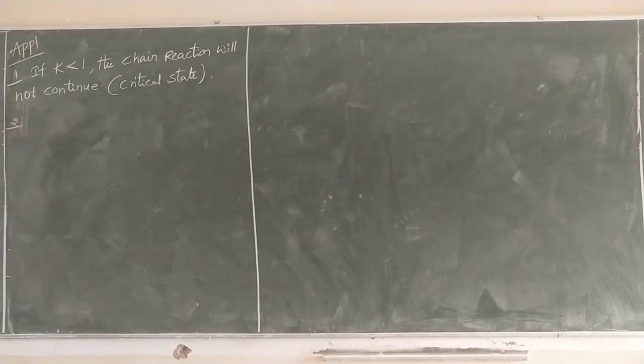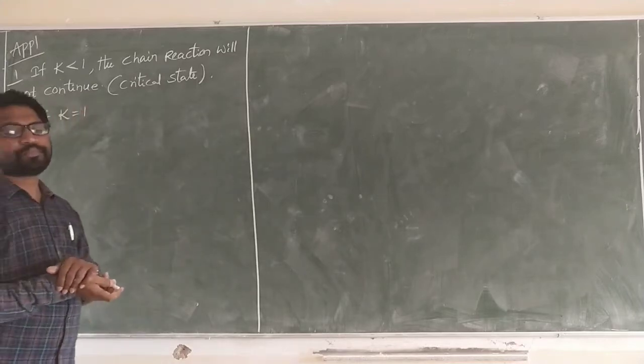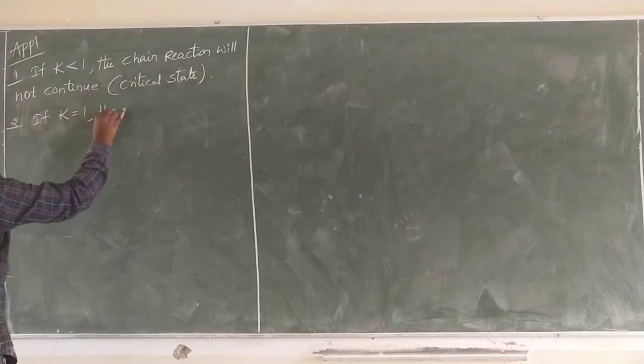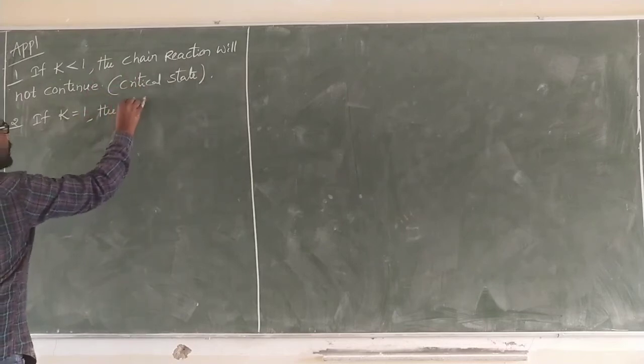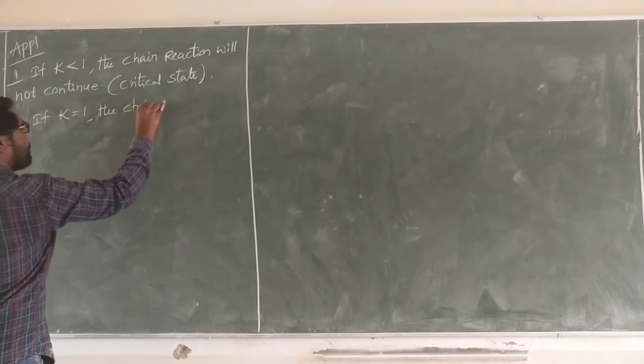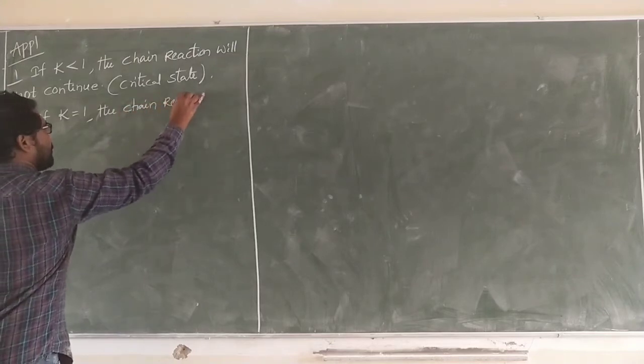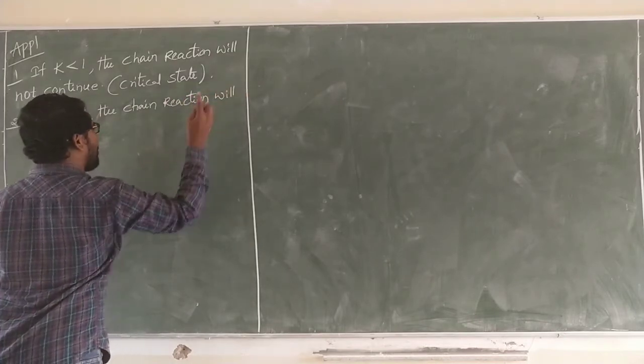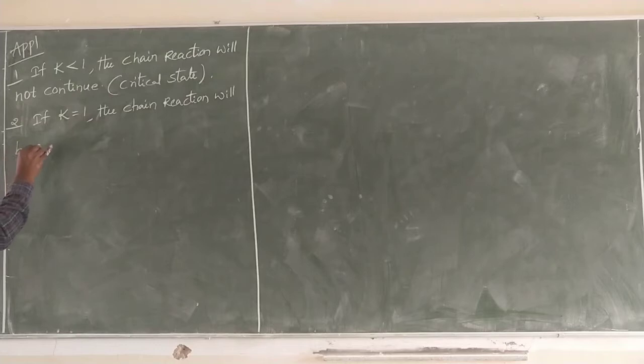Next, if K is equal to 1, the chain reaction will be controlled.